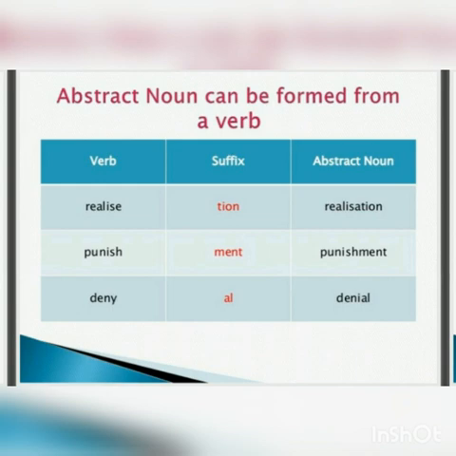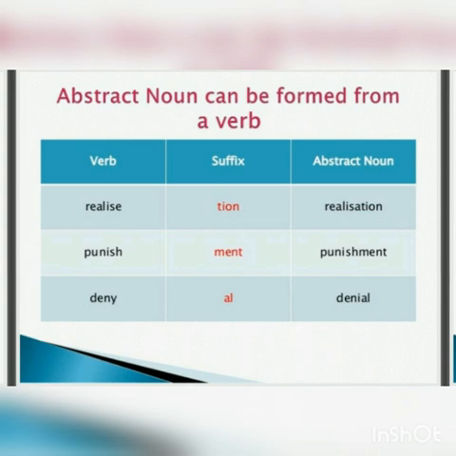Okay, now an abstract noun can be formed from a verb. A verb, as you know, is an action word, and if we add a suffix to it, then the word can be changed into an abstract noun. For example, the verb realize. If we add a suffix tion, then it can turn into an abstract noun, realization.